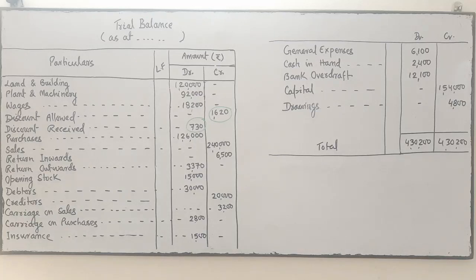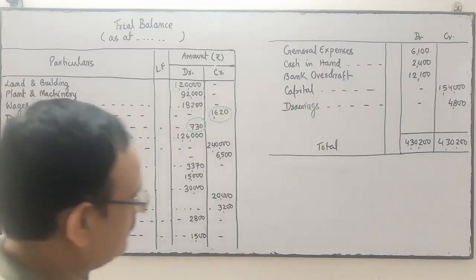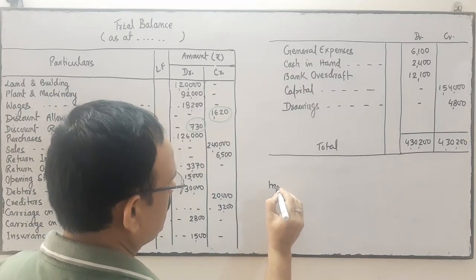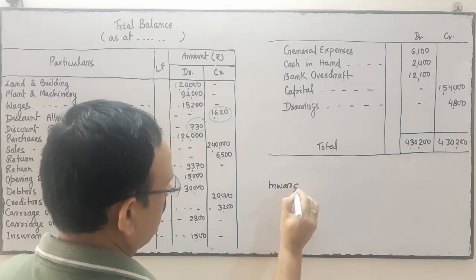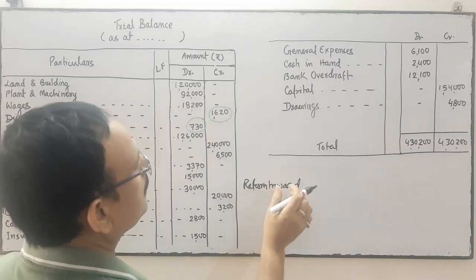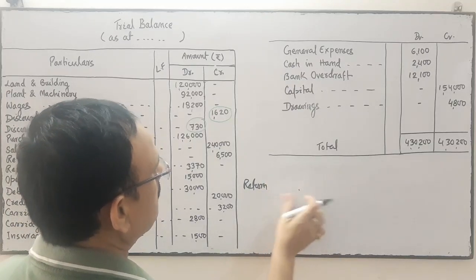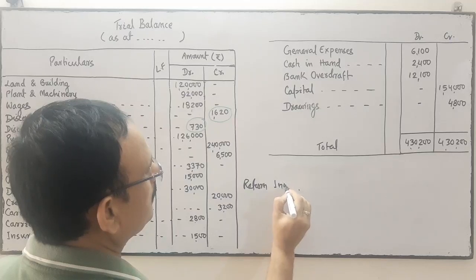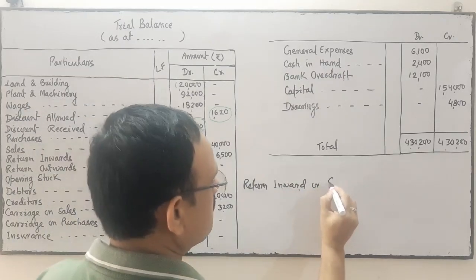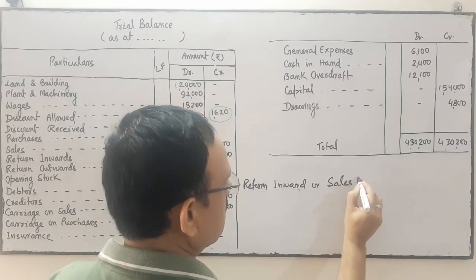Thereafter, return inward. Return inward means sales return. Return inward is also called sales return.